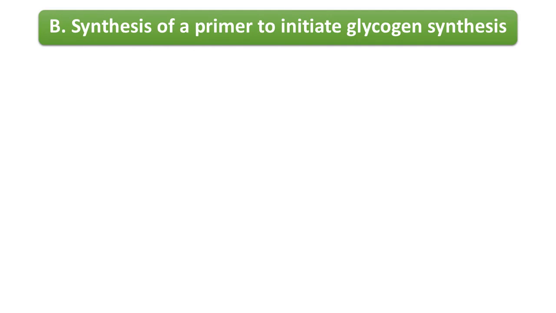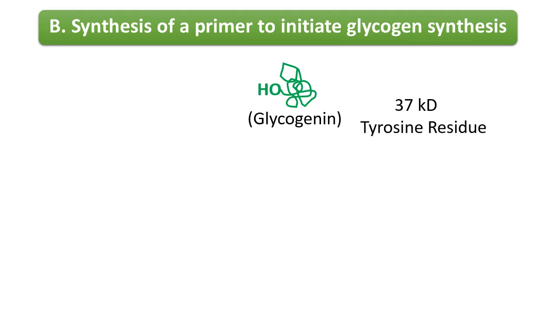In this step, a special protein, glycogenin, comes into action. Now, what is glycogenin? It is a 37 kilodalton protein containing a tyrosine residue. Here, glycogenin is acting as enzyme and substrate at the same time.